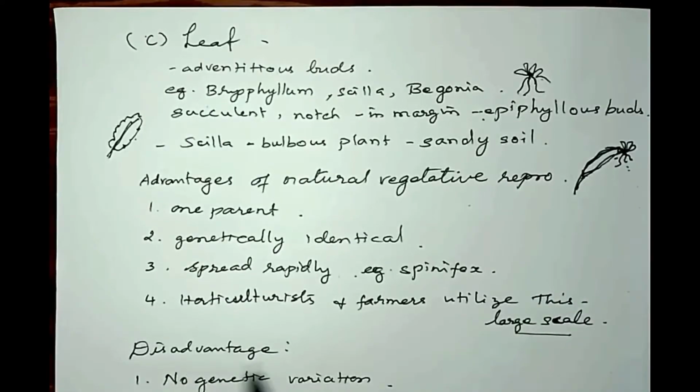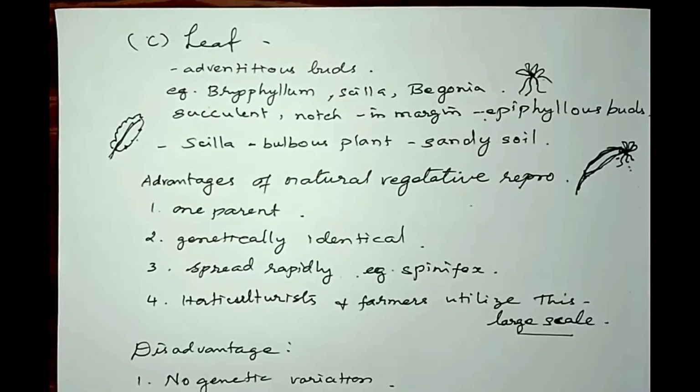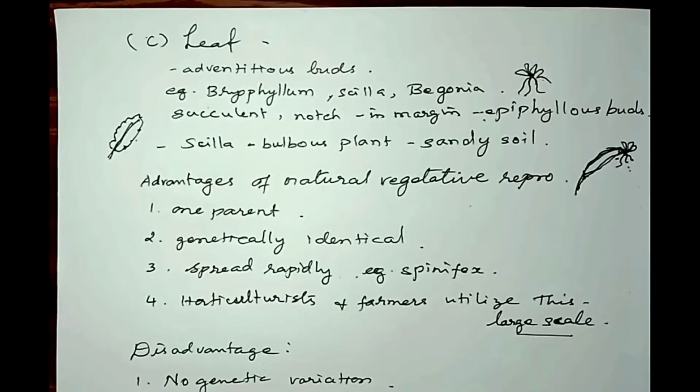And there is only one disadvantage. The disadvantage is that there is no genetic variation, because they are obtained from a single parent. The genes are all identical, and so the new plants produced have no genetic variation.